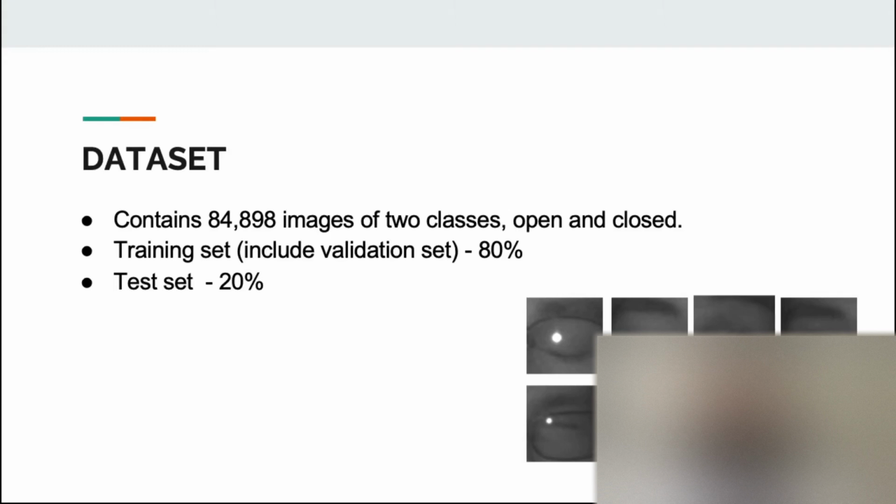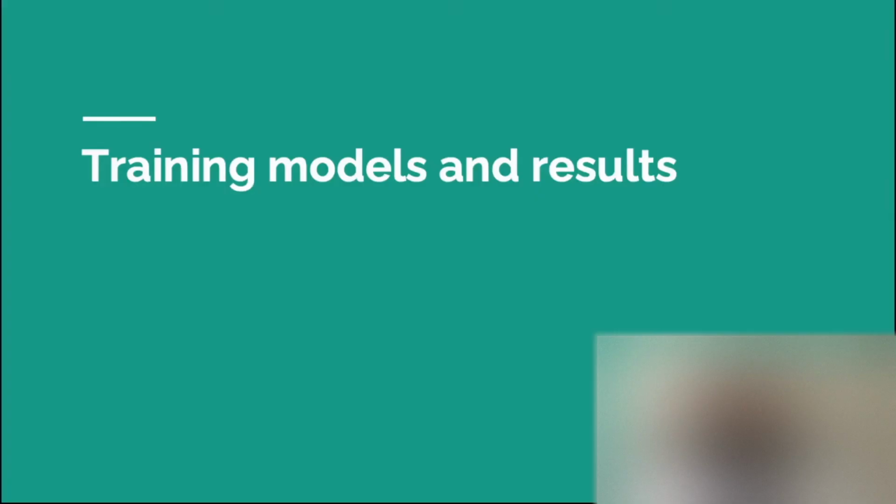We split the dataset into 80% for training set and 20% for test set. To investigate the best trade-off between accuracy and latency, we investigated several convolutional neural network architectures such as ResNet, SqueezeNet, DenseNet, and Inception version 3, and we evaluated their performance.